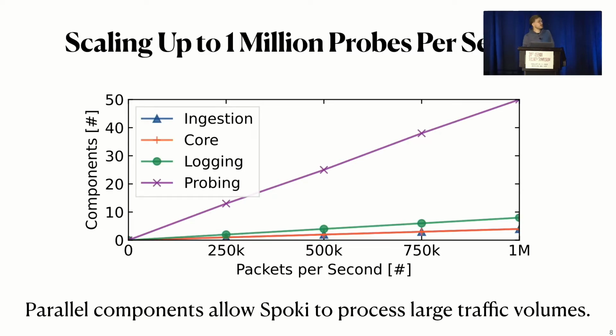To highlight the scalability a bit, we probed Spoki with about 1 million probes per second. What you see here on the x-axis is the packet volume we sent at Spoki, and on the y-axis you can see how many parallel components we needed. The core components, ingestion, the core logic, and logging all require relatively few components to handle this packet load. For probing, we needed about 50 Scamper instances. However, Scamper has not been optimized for this scenario, so we think this number can be brought down. And given enough resources, Spoki can also scale to higher packet volumes.